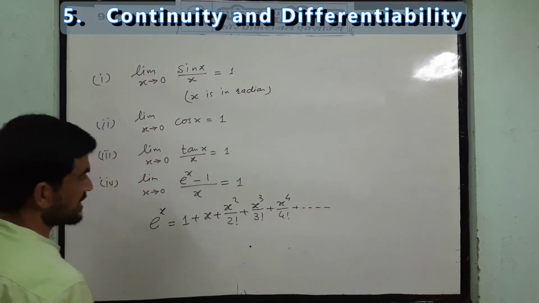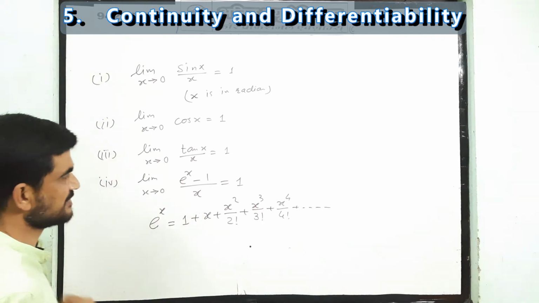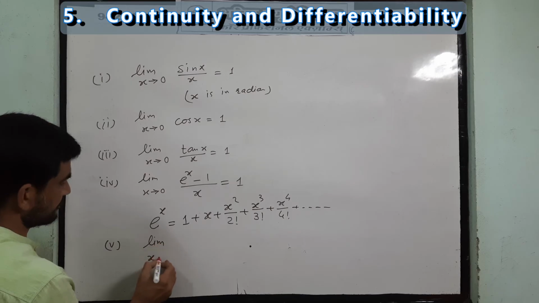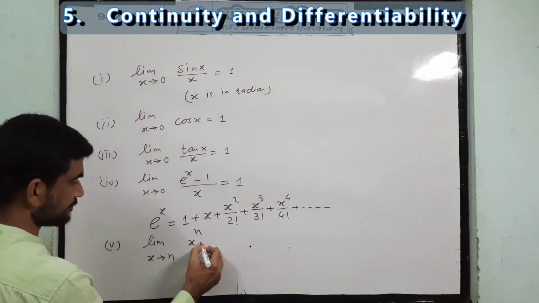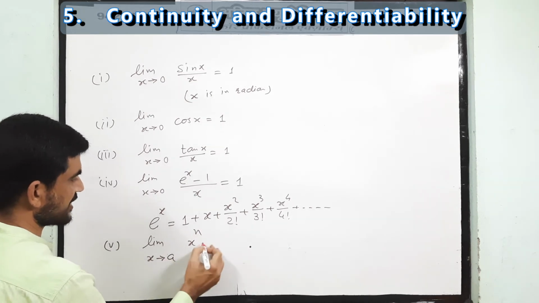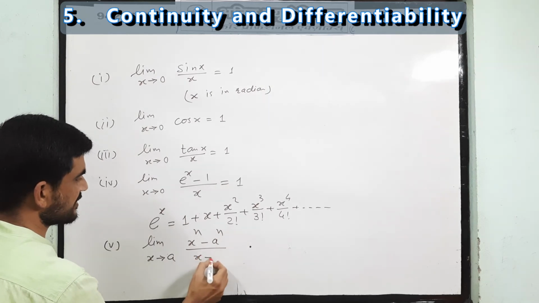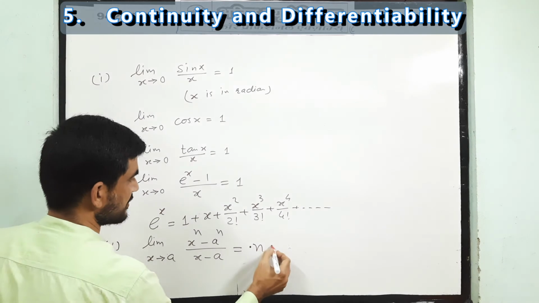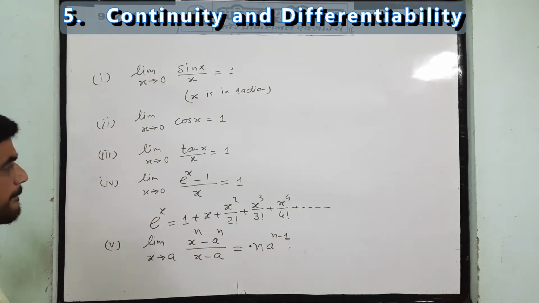So when you take limit x tends to 0, a to the power x minus 1 by x is equal to 1. Limit x tends to a, x to the power n minus a to the power n divided by x minus a, that you have n a to the power n minus 1.